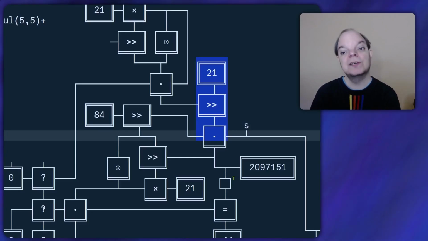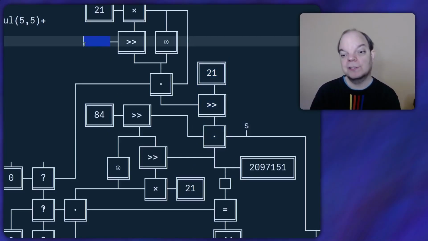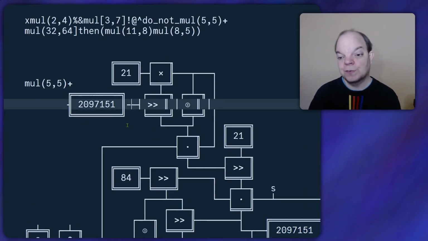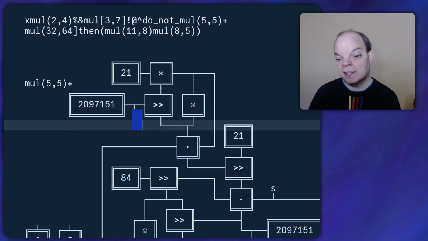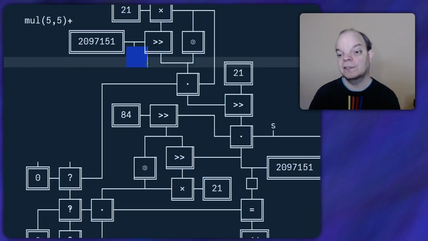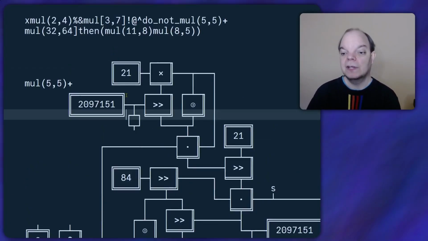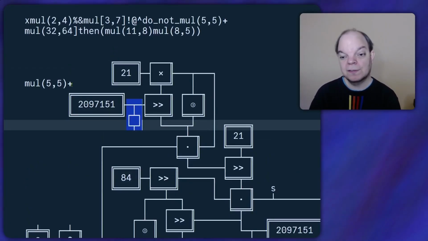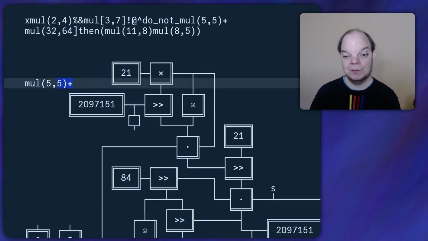But in this case, we only need to check for the close parenthesis. We don't actually need to remove it. So I don't think I need a splitter here. So let's just put this number somewhere over here. And of course we want a bitwise AND instead of NAND. So I'm going to copy the not box and put it inside of here. And then what comes out of here is the single character that follows all of these digits.